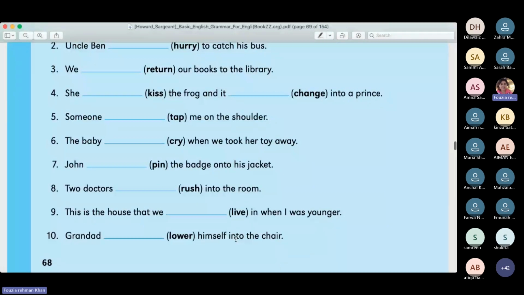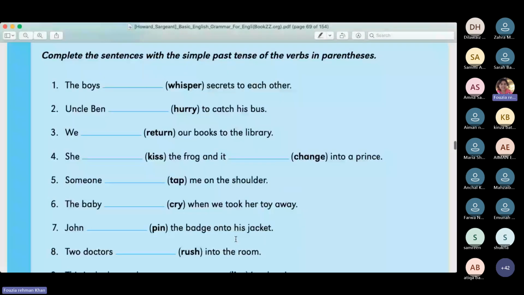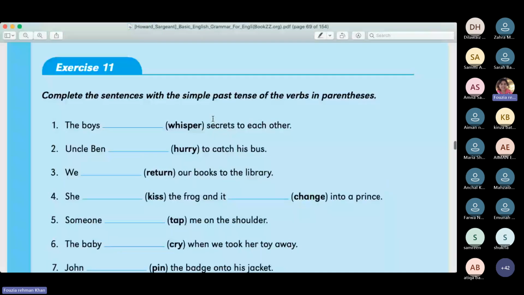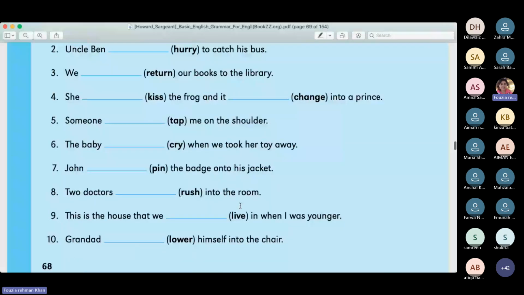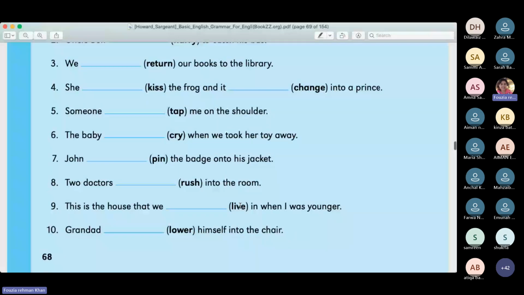Okay. Now I hope there is no difficult word. I'm not just interested that you know the meaning of all the words that we are using here. But if you have a problem understanding any of these sentences, you may ask me.